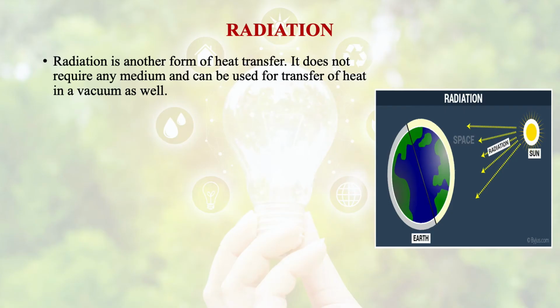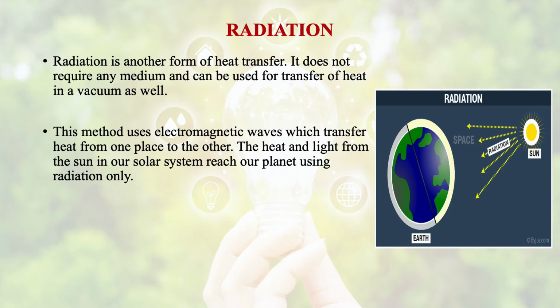Then comes radiation. It is another form of heat transfer, and it does not require any medium and can be used for transfer of heat in vacuum as well. Generally, in radiation, electromagnetic waves transfer heat from one place to the other. The heat and light from the sun in our solar system reach our planet using radiation.